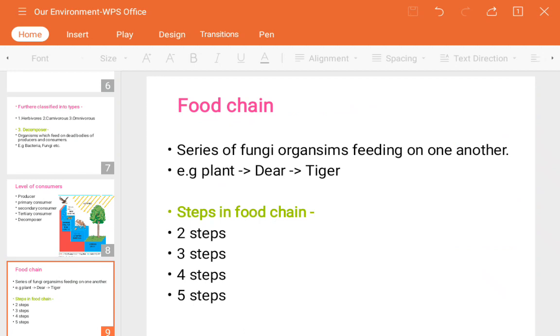Now the five steps. In nature, the five steps mostly happen. So see, the plant is eaten by the grasshopper, then the grasshopper is eaten by the frog, that is a secondary consumer. Again the frog is eaten by the snake, that is a tertiary consumer. The snake is eaten by the quaternary consumer, that is a hawk or the eagle. So this is about the different steps which take place in the food chain.